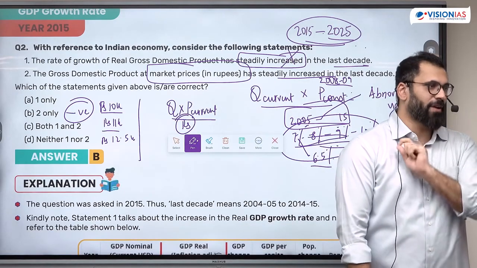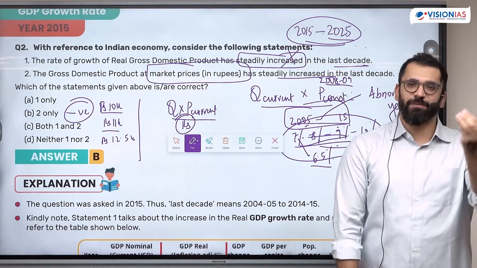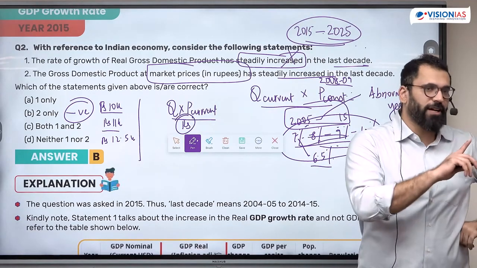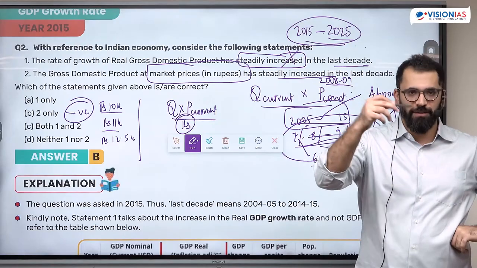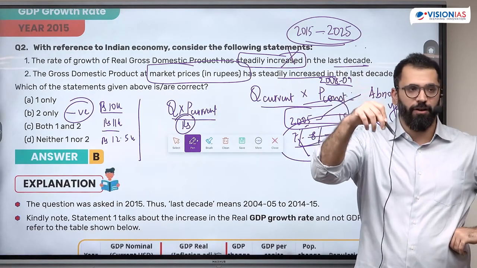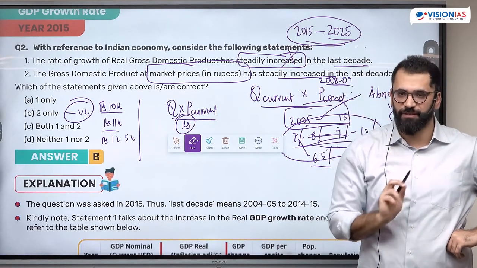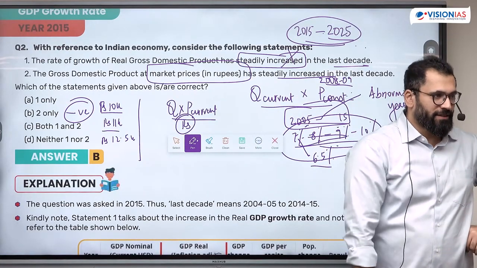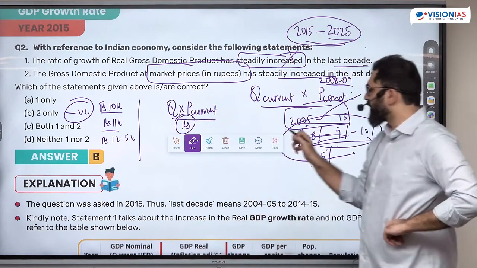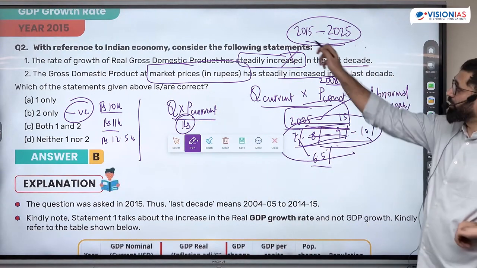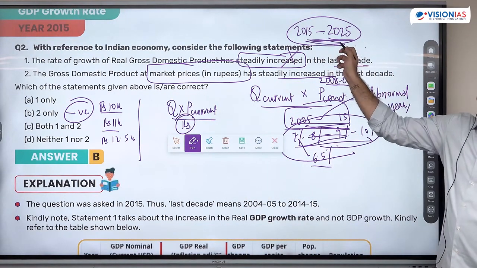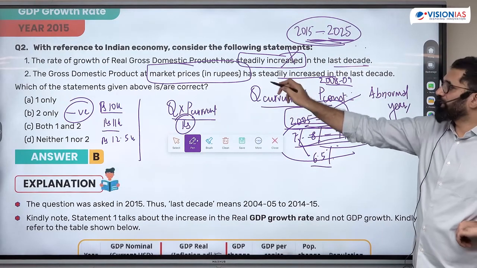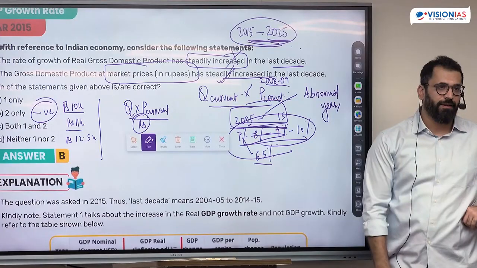So there your number can decrease, and such instances happened only 4 times in 75 years. It also happened in 48, but we don't count 48 because we assume that Indian economic history starts from 51, when elections were conducted. After 51 there have been only 3 events. That definitely did not happen between 5 and 15. If it had, the statement would have been wrong. But here, since a negative growth rate did not happen, this statement would be correct.